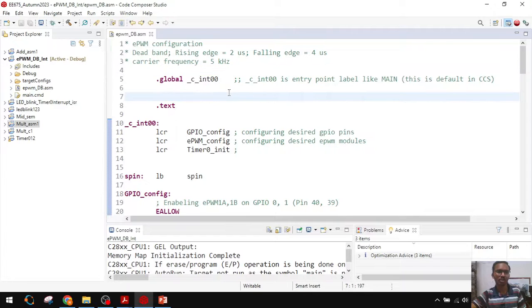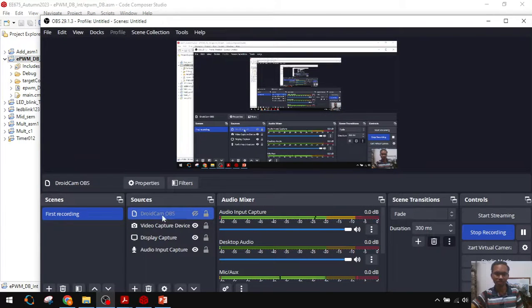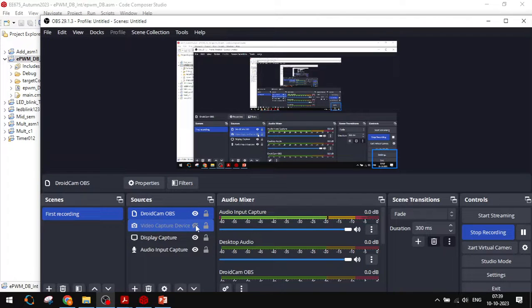That is very important. Since this is a recording, I will show the waveforms using my camera. Let me go here, I want to access the camera.